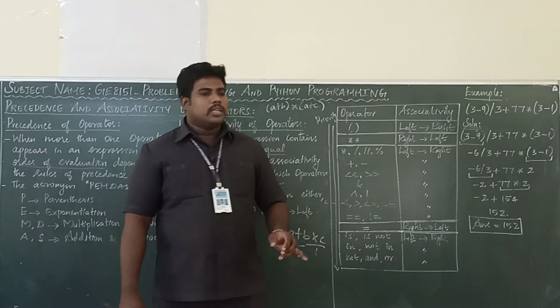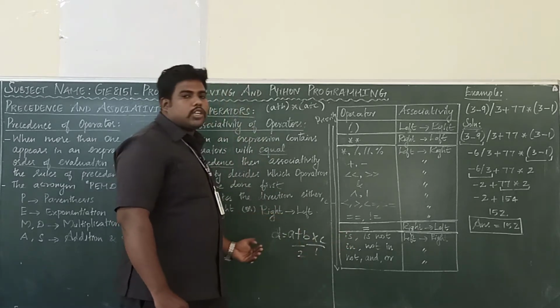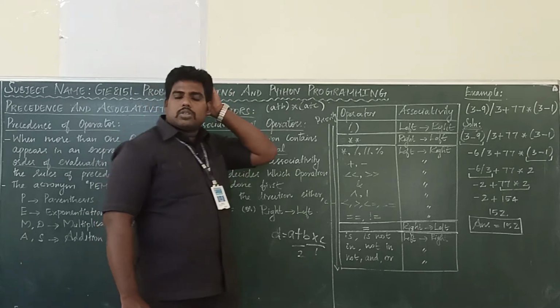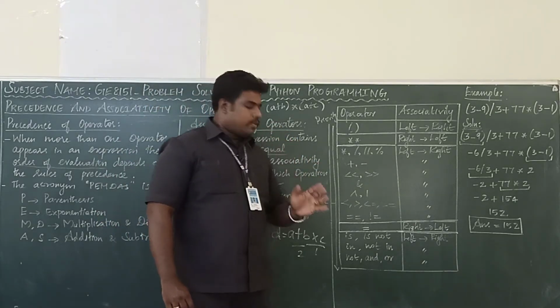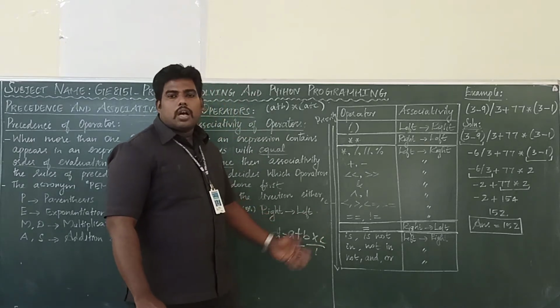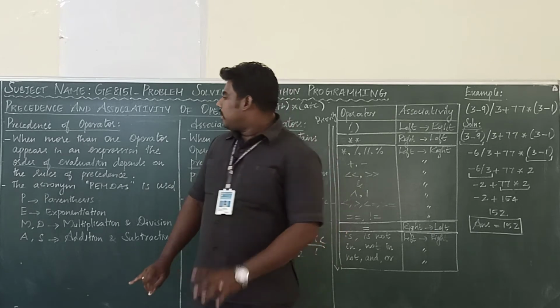Associativity is nothing but whether we want to solve from left side to right side or right to left. This is the associativity. All of you got it. Precedence means priority. Associativity means whether we have to solve from left to right or right to left. This is what we are going to see in this topic.